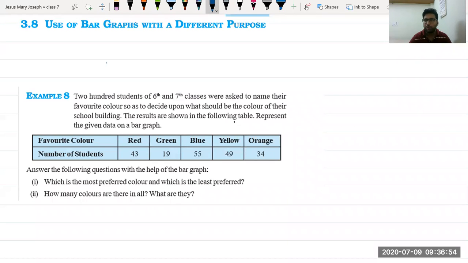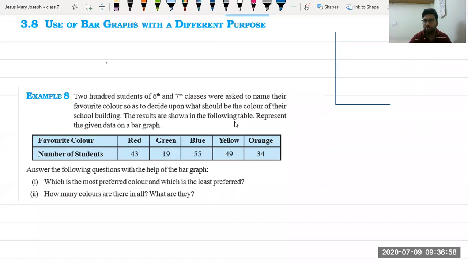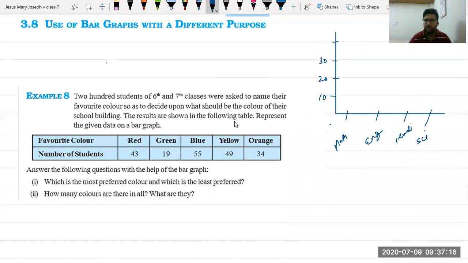Suppose you want to show your marks. What you do? You make a bar graph like this and you write here like this. Suppose math, then English, then Hindi, and science. And then you have marks like this 10, 20, 30, and 40.